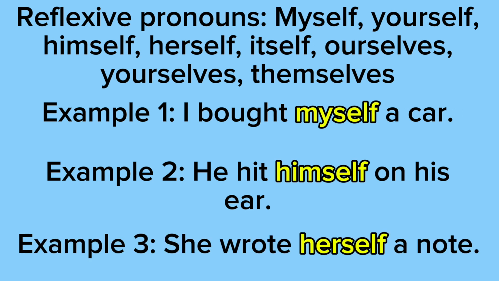Example 3 says she wrote herself a note. So she is the subject pronoun because she is doing the action. She's doing the writing, but she is also the object pronoun because she wrote herself a note. So herself is the recipient of the action, the writing.